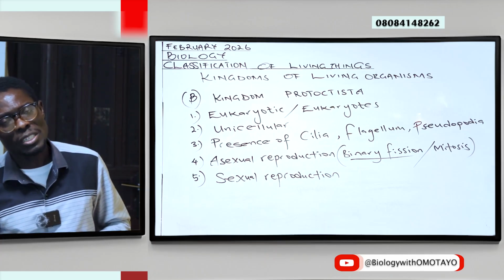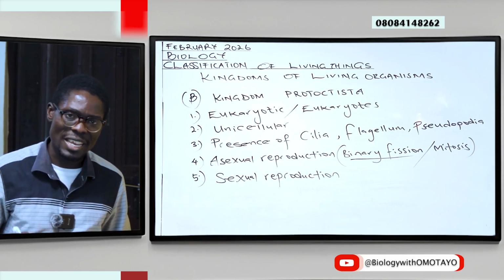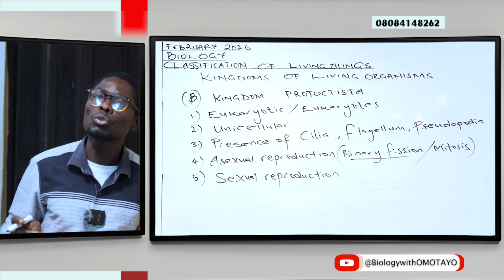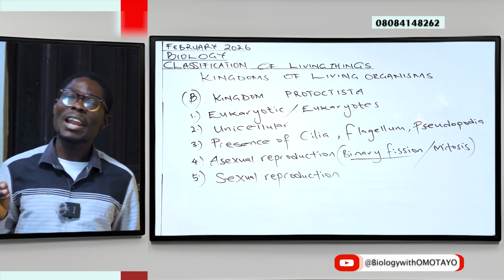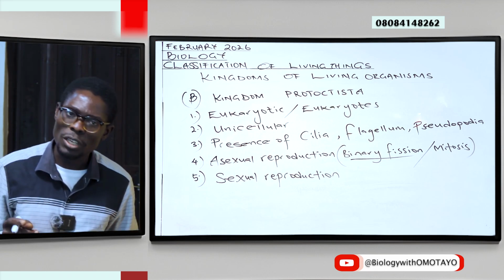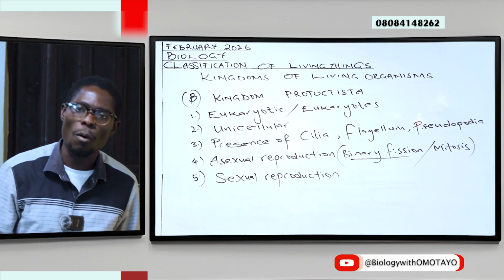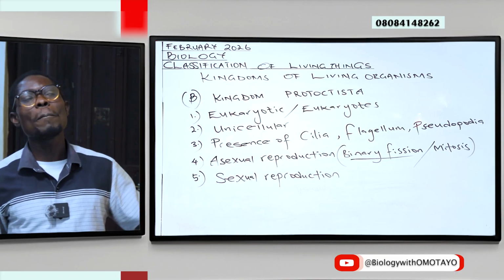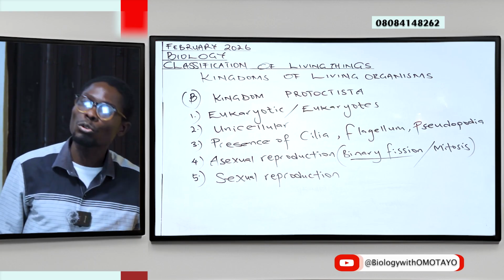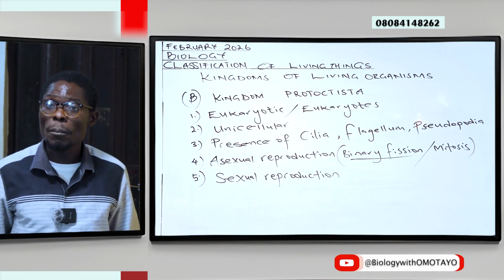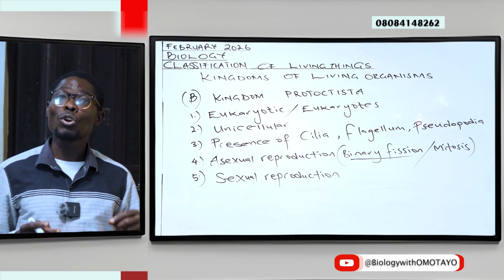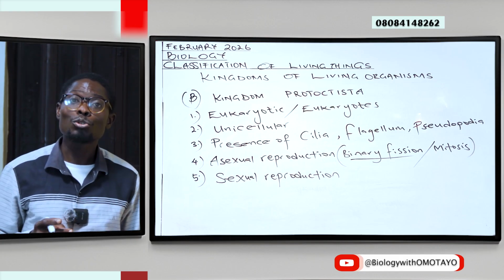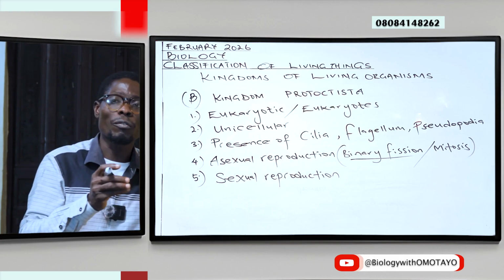In one of our previous classes, we discussed a term called conjugation, and we said conjugation is the simplest form of sexual reproduction. So for members of Kingdom Protoctista, some have the ability to reproduce sexually through fusion of gametes.